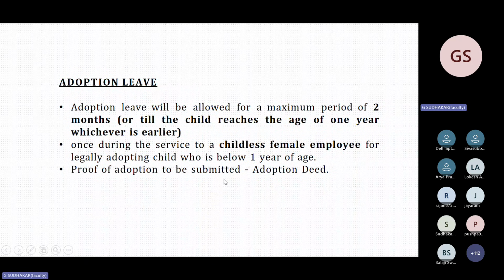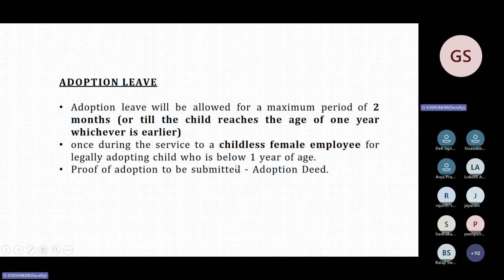It is once during the service, not twice. It is once during the service for a childless female employee. One more condition is that the adoption should be legal. And one more condition is that the child should be below 1 year of age.